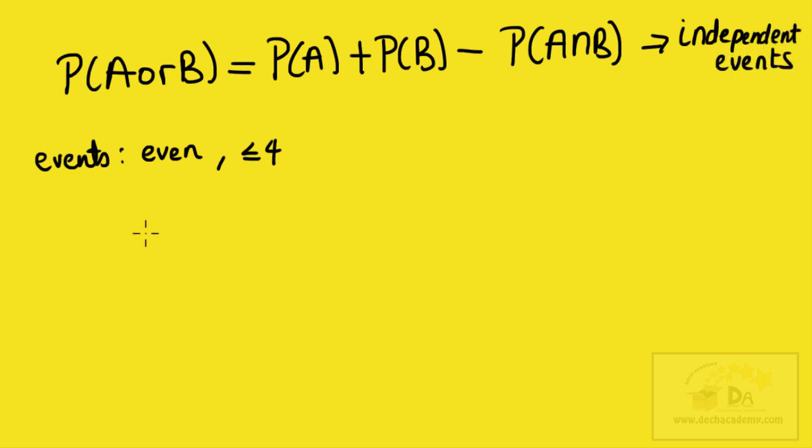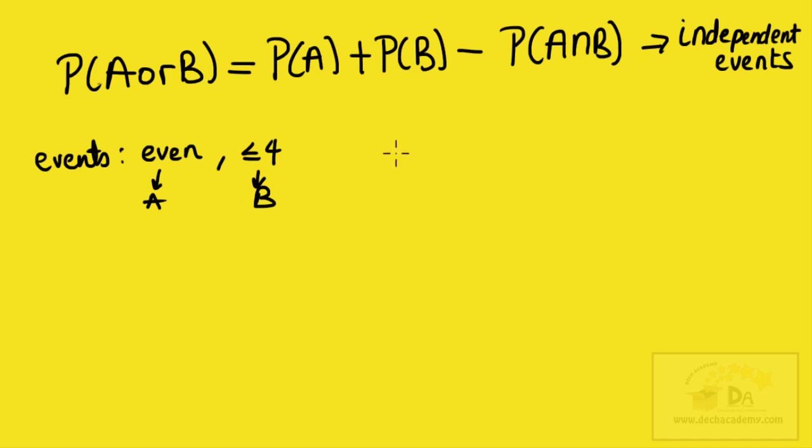Now, in most questions, you'll be told whether the events are independent or not. And if they're independent, all you have to do is just use this formula. But imagine you weren't told that the events were independent. How would you solve this problem if you're told that you need to determine the probability of event A or B occurring, where this is event A and this is event B? Well, all you have to do is just a quick check.